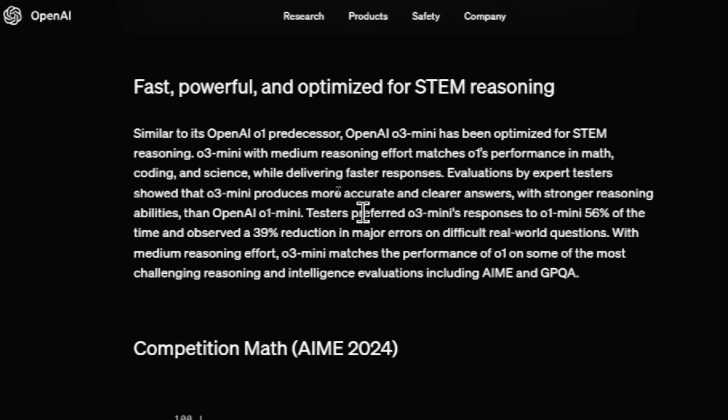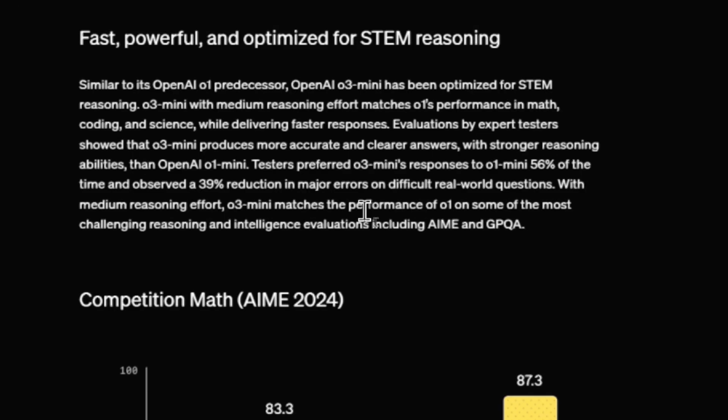Similar to its OpenAI o1 predecessor, OpenAI o3 Mini has been optimized for STEM reasoning. o3 Mini with medium reasoning effort matches o1's performance in math, coding, and science while delivering faster responses. Okay, that's our answer right there. The regular o3 Mini, and remember that has medium reasoning, it matches o1's performance in math, coding, and science. Evaluations by expert testers showed that o3 Mini produces more accurate and clearer answers with stronger reasoning abilities than OpenAI o1 Mini. Okay, that should be a given.